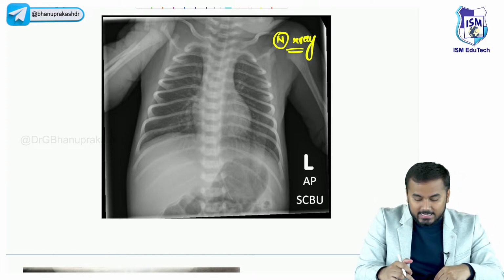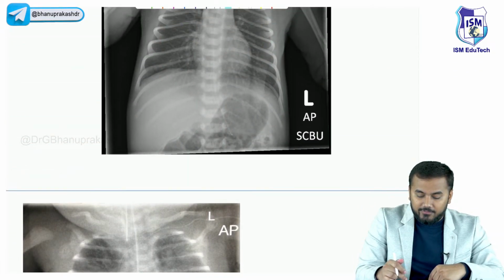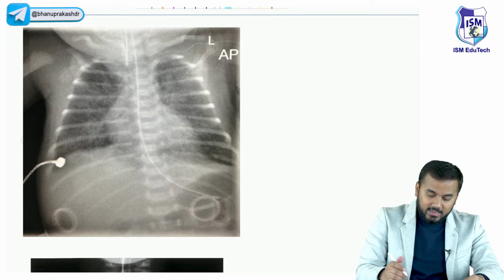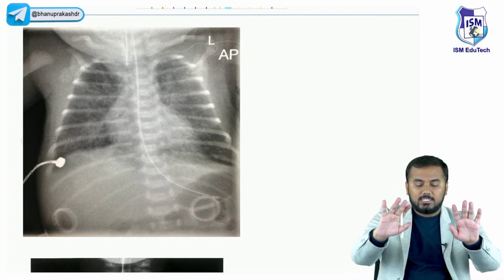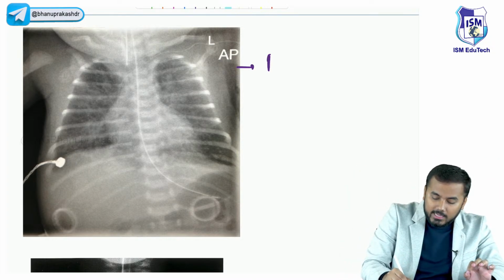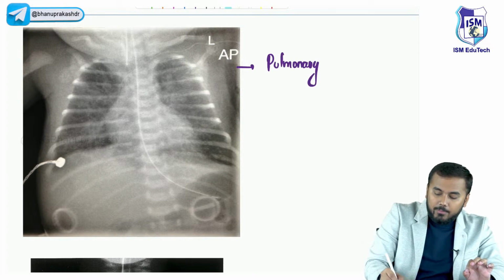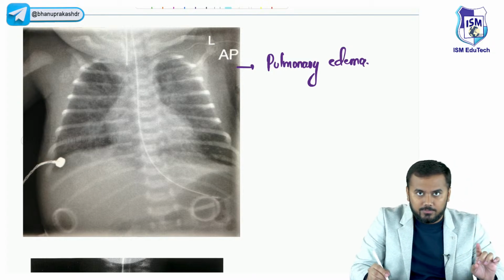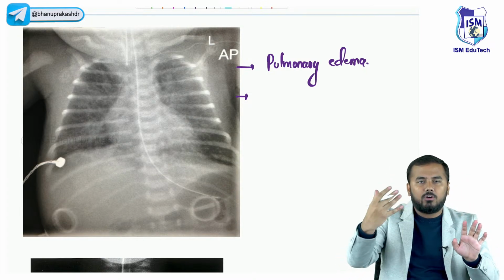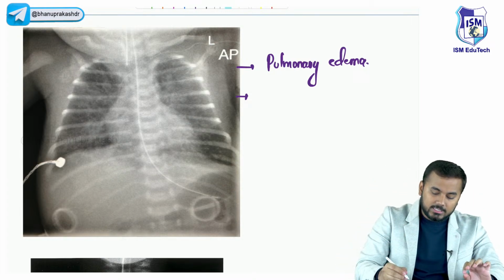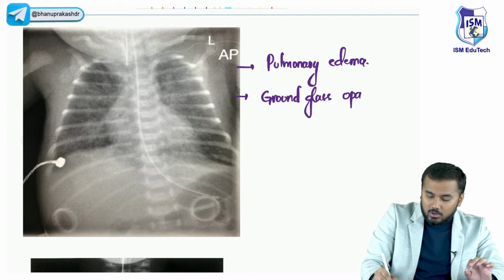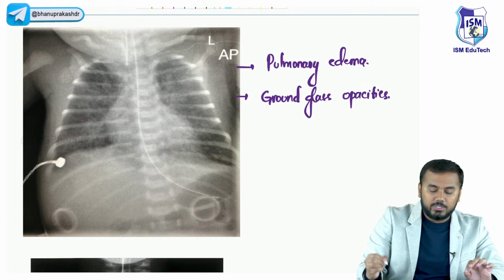Now compare this X-ray with this one. Look at the difference between the first X-ray and the second X-ray. If you look at the X-ray clearly, you can see all that white color haziness in the lungs. So this is nothing but called pulmonary edema. Why pulmonary edema? I have told you in the pathophysiology. Or some kind of dot-like disturbances, whatever you can see, if I wanted to tell you in lay language. This is called ground glass opacity. Ground glass opacities or ground glass densities.